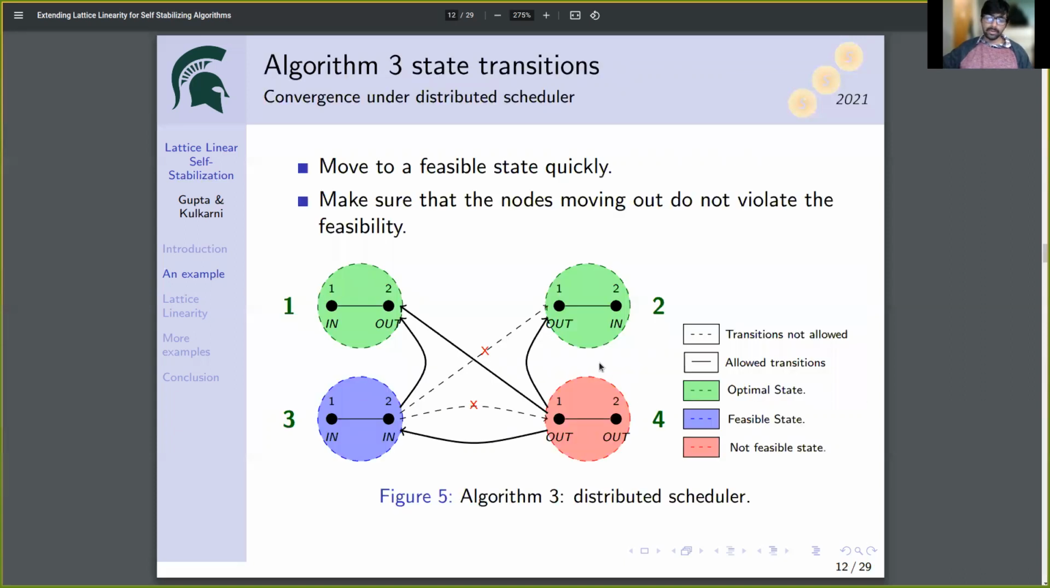If we apply algorithm 3 to any of these states, state 4 is allowed to transition to state 1, state 2, or state 3 based on which nodes are allowed to perform execution in which order. But state 3 is only allowed to transition to state 1, and therefore we guarantee convergence.